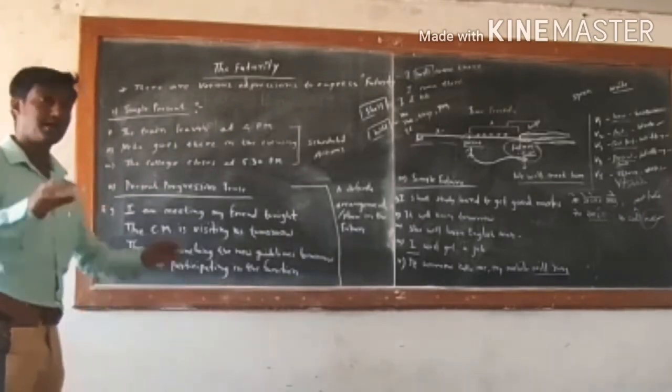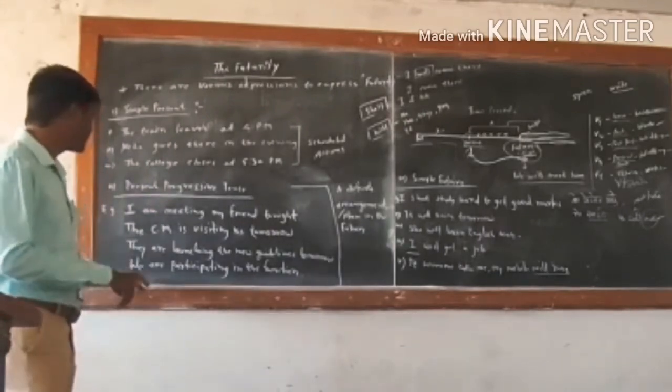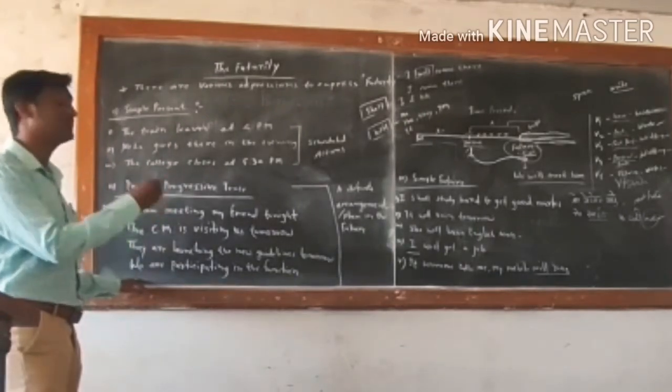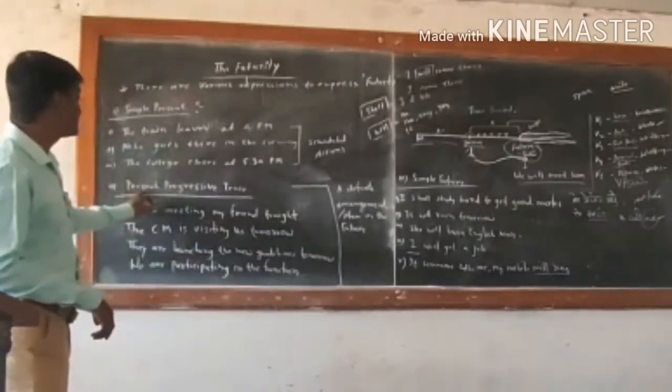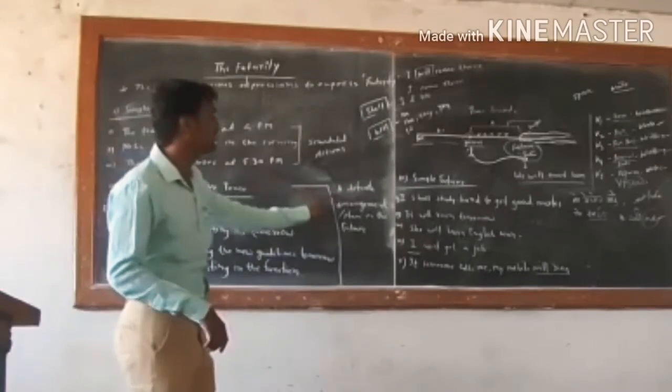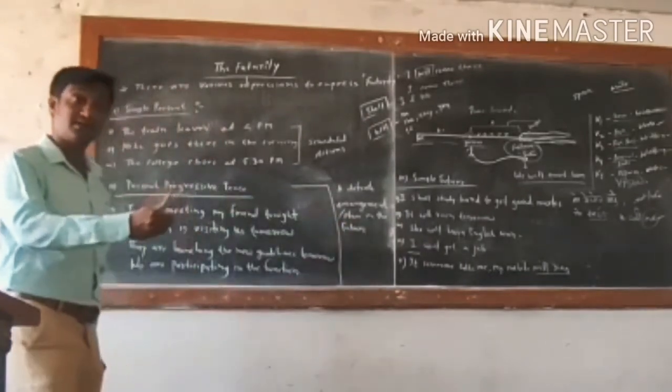Sankalpana function is there, and all of you have a definite plan now. All of you have planned. So you can say we are participating in the function. We are participating in the future. So we can use present progressive tense to talk about a definite arrangement or plan in the near future.